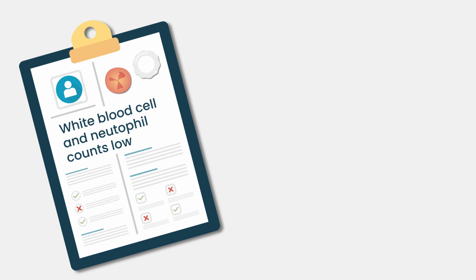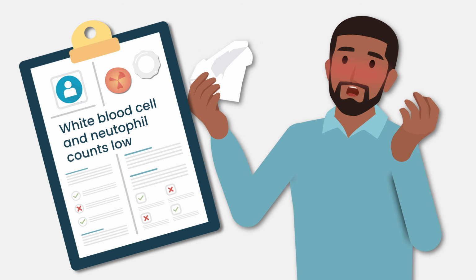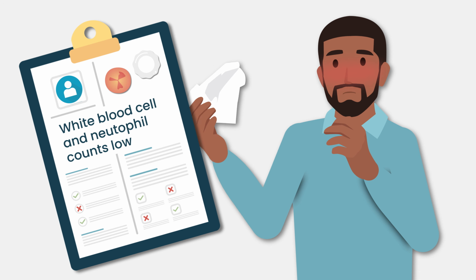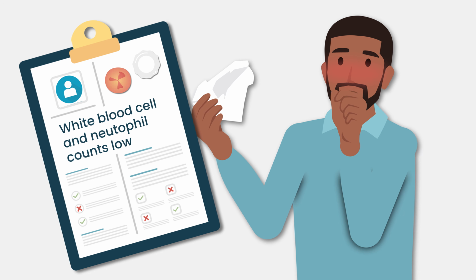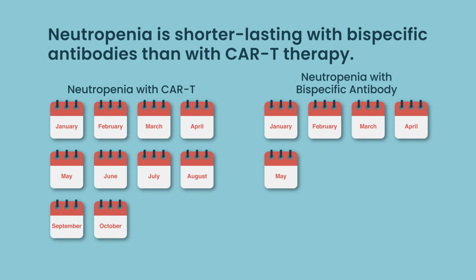Some patients have low blood counts during the course of these therapies. Usually with CAR T, it can be more severe and more prolonged. So if patients have low white blood cell count and low neutrophil count, they are potentially at risk for more serious bacterial infections, fungal infections, things like that. Not every patient has neutropenia or prolonged, but there is definitely a subset where that becomes a more significant concern. With the bispecific antibodies, the neutropenia or low blood counts tends to be more transient, but still puts us at an increased risk for infection when that does occur.